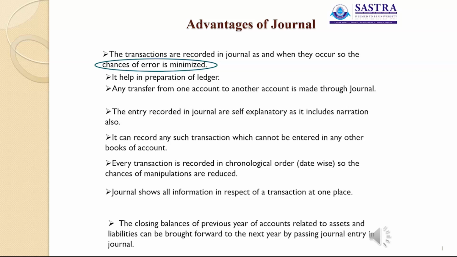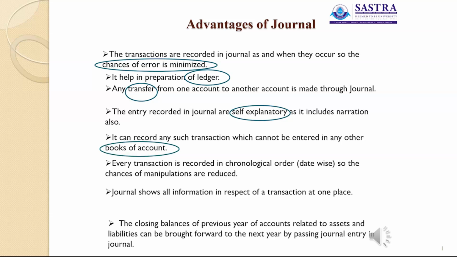So simply, what are the main advantages of journal? First one is the chance of errors is minimized. The next point is journal helps in preparation of ledger account. Then third one is transfer. Any transfer from one account to another account is made through journal. Then self-explanatory: the entries recorded in journal are self-explanatory. That means narration, the explanation of the transaction, is also recorded here.